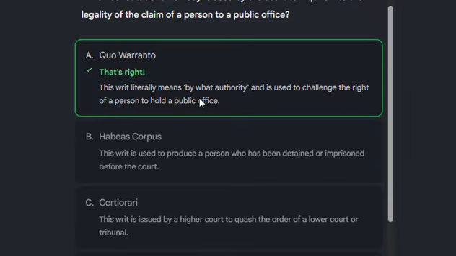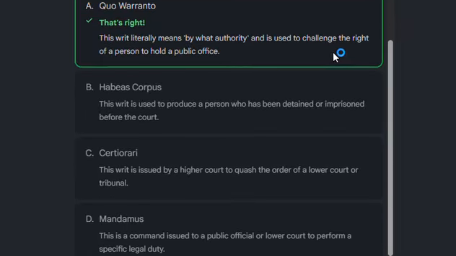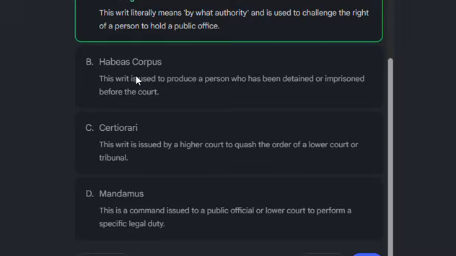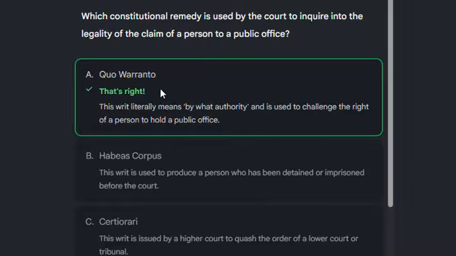This writ literally means by what authority and is used to challenge the right of a person to hold a public office. Habeas corpus is the writ used to produce a person who has been detained or imprisoned before the court. Certiorari is issued by a higher court to quash the order of a lower court or tribunal. Mandamus is a command issued to a public official or a lower court to perform a specific legal duty. The correct option is quo warranto.